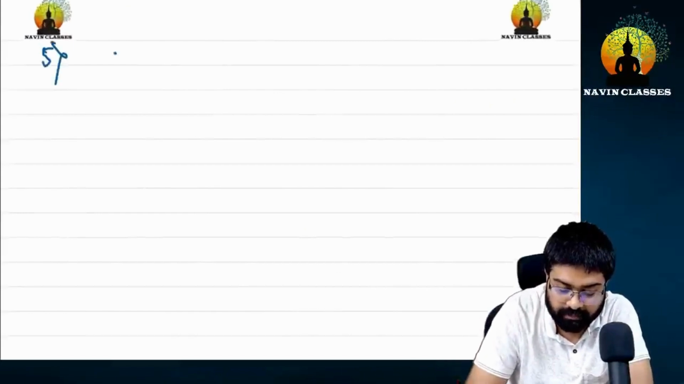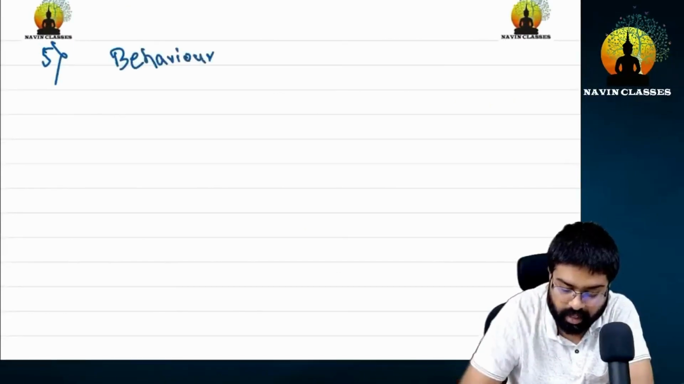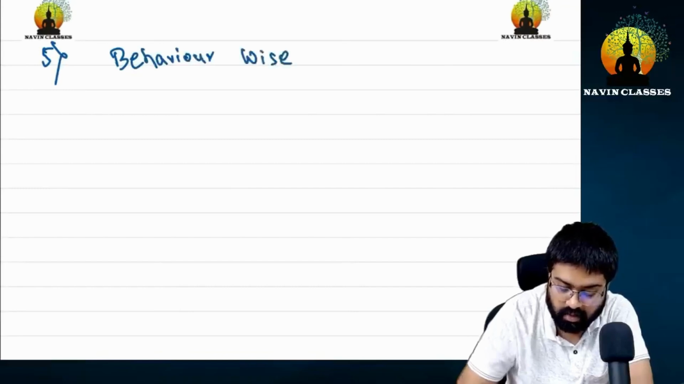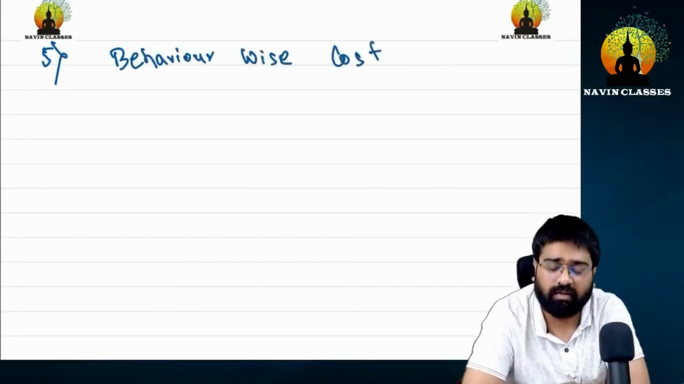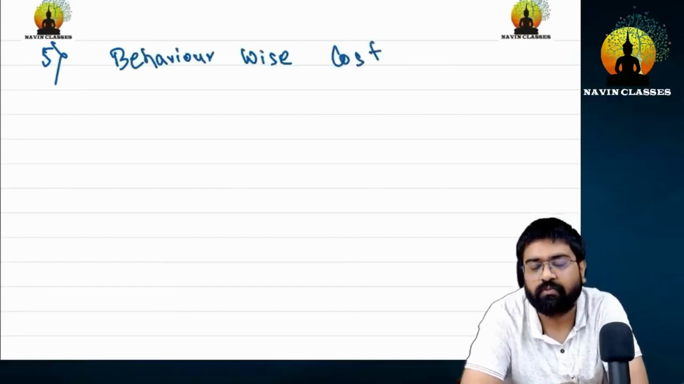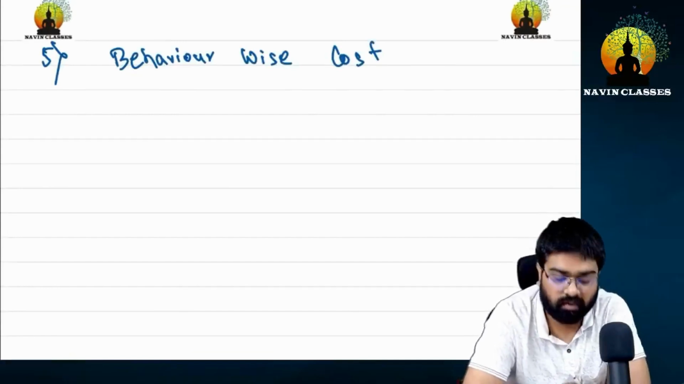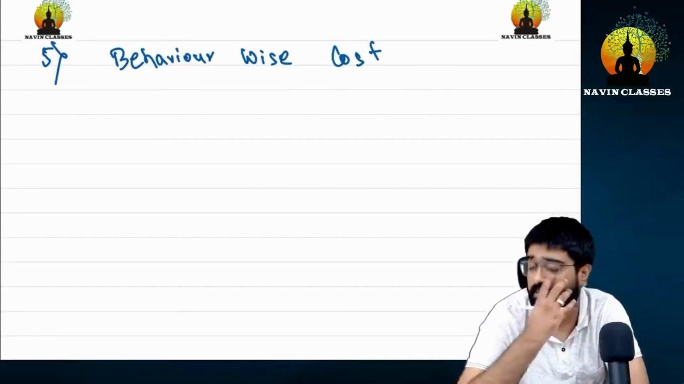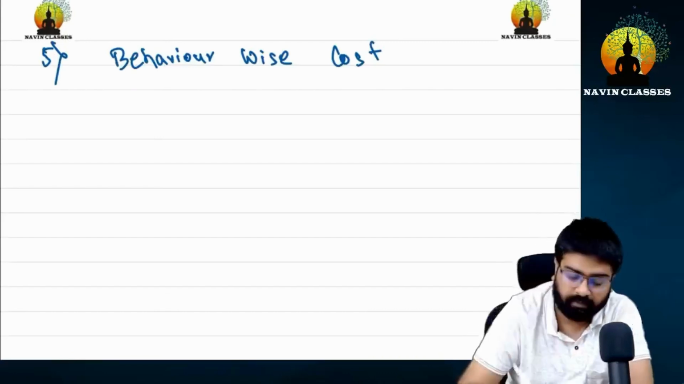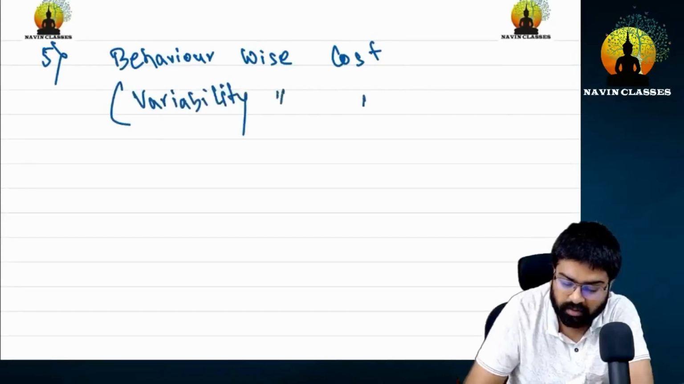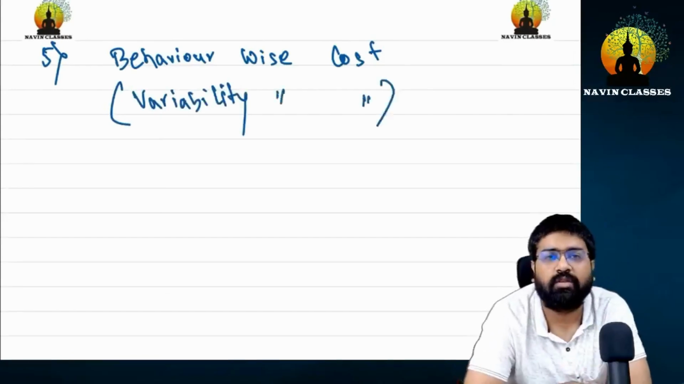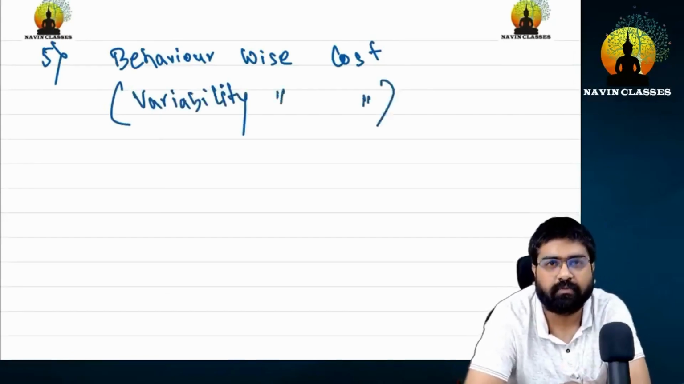And there you will write behavior wise cost. What will you write? Behavior wise cost. And they are also called variability wise cost, meaning cost on the basis of variability.